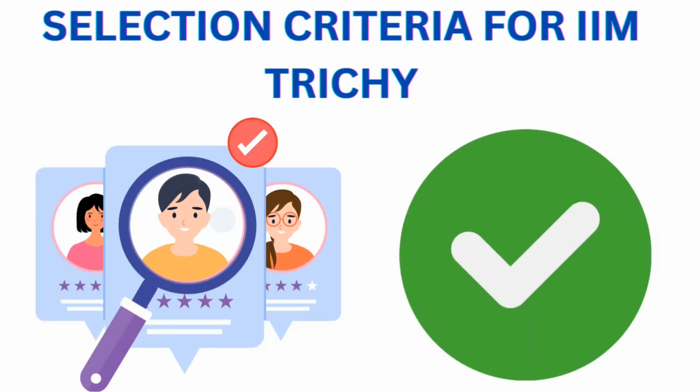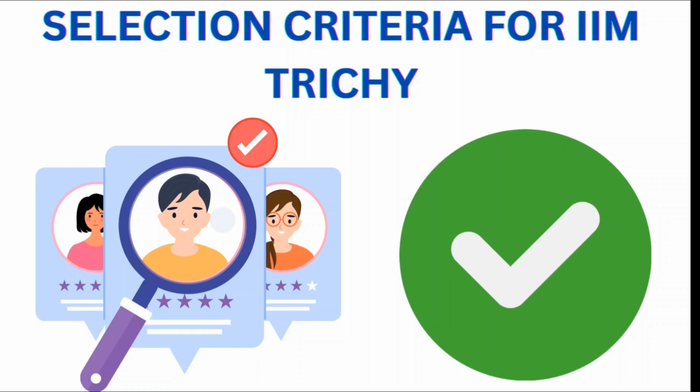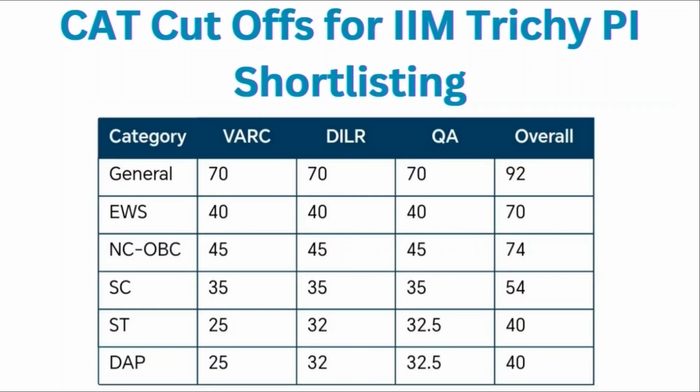Now coming to the admission process and the selection criteria for IIM Trichy. So IIM Trichy has also fixed the CAT qualifying cutoff according to the category. So for general category, it is 70 percentile for the VRC, DILR and quantitative ability section, and overall you should have 92 percentile or more than that in your CAT entrance examination. For EWS, it is 40 percentile for the VRC, DILR and quantitative ability section, and overall you should have 70 percentile or more than that in your CAT entrance examination.